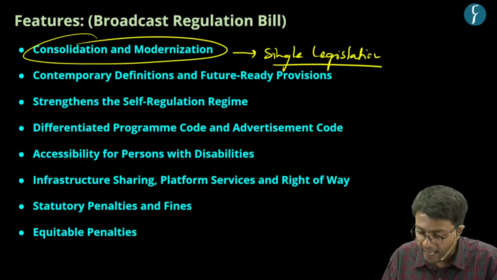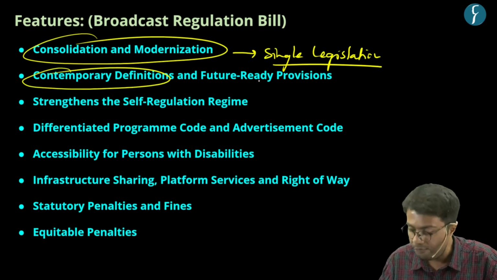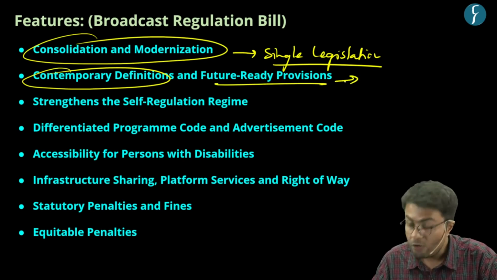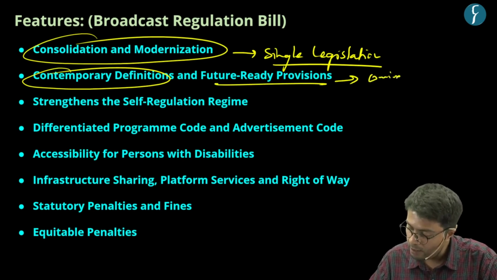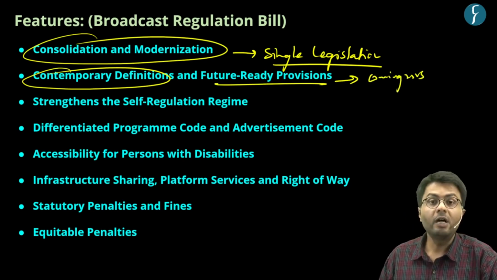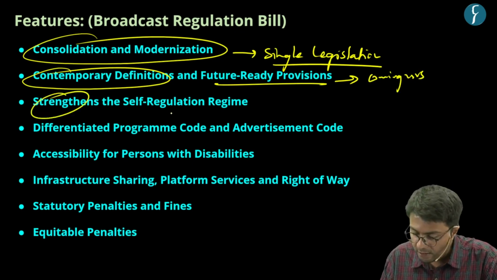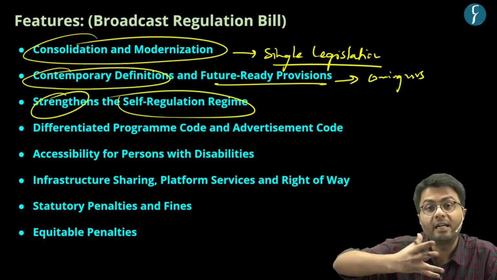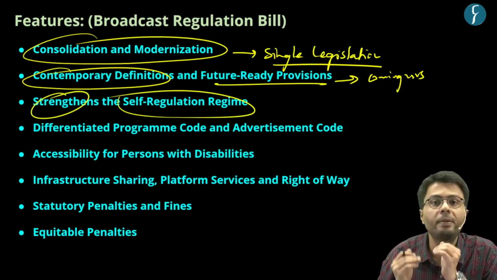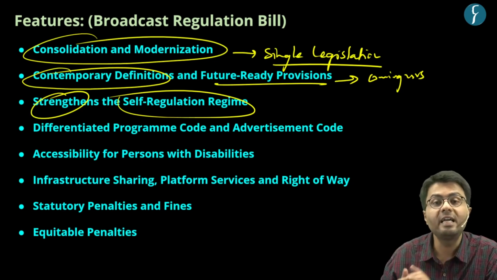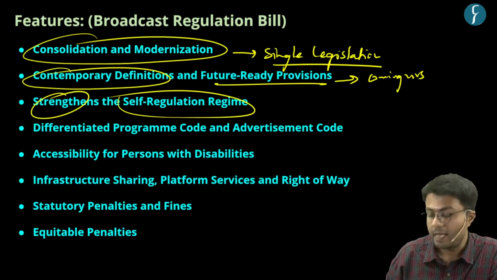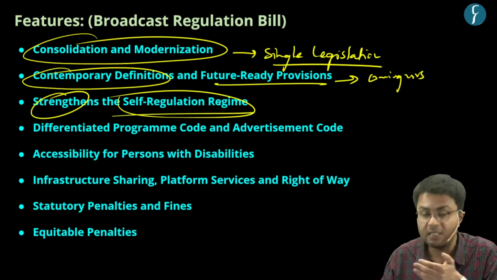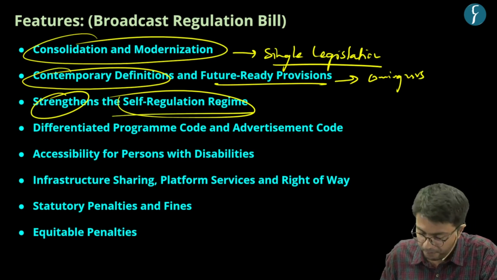Further, this bill carries contemporary definitions and future-ready provisions, which will make it relevant for coming years. Further, it also strengthens the self-regulatory regime, because if the government intends to regulate broadcast in a comprehensive manner, it will invite allegations of censorship. Hence, regulation of the broadcasting industry is best in the hands of the industry players themselves.